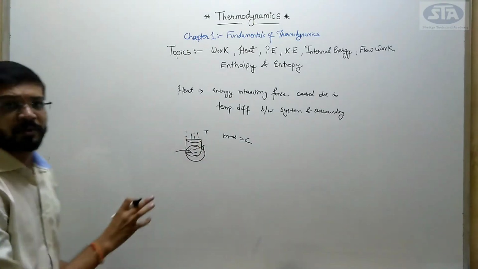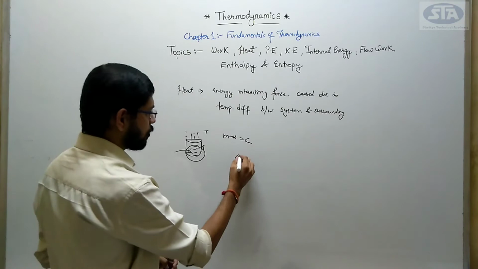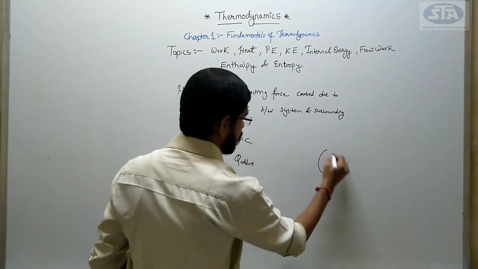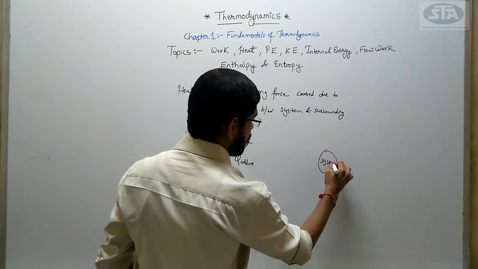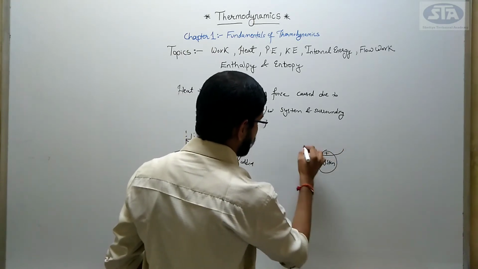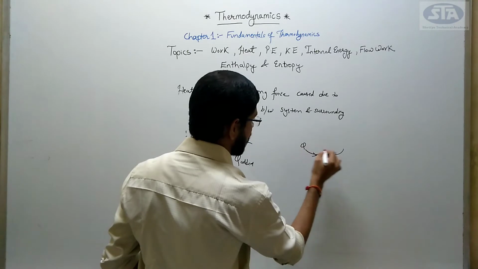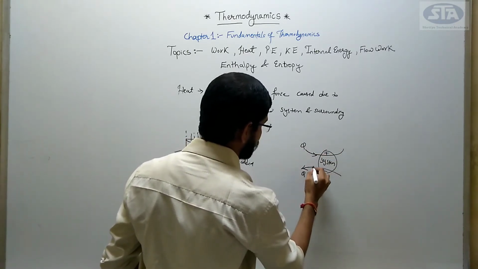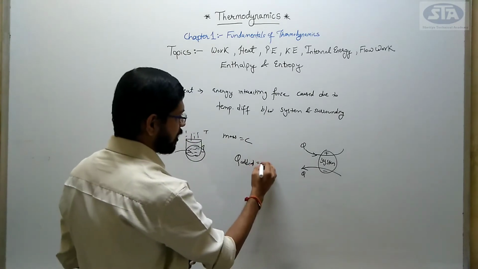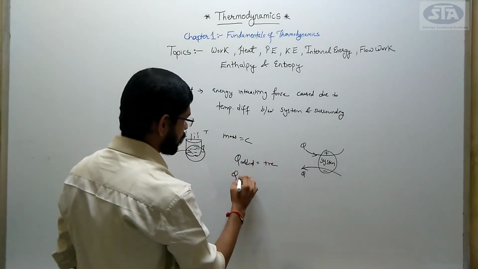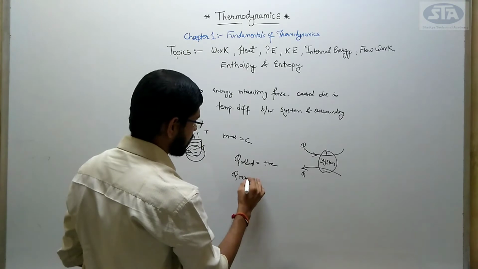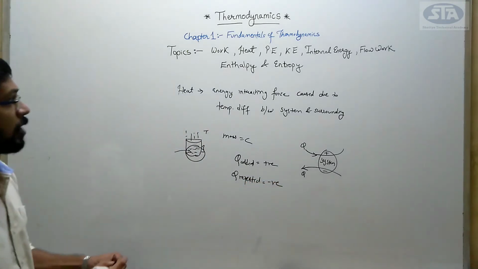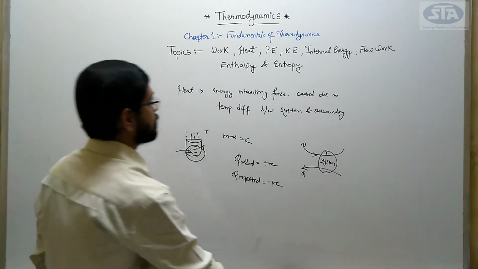So this is the concept of heat, and we all know that Q added, as in the previous example which I had shown you, in this diagram, when heat is being added, it is said to be positive. Heat added is said as positive. Q rejected is said to be negative heat, right? This is the concept of heat you need to remember.